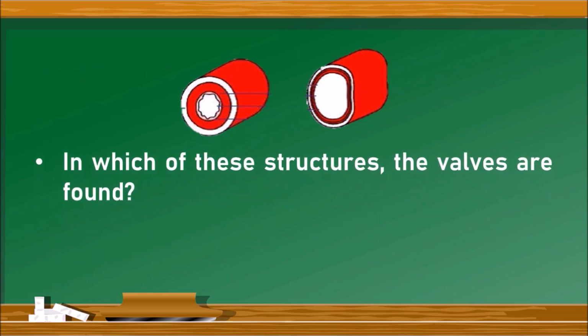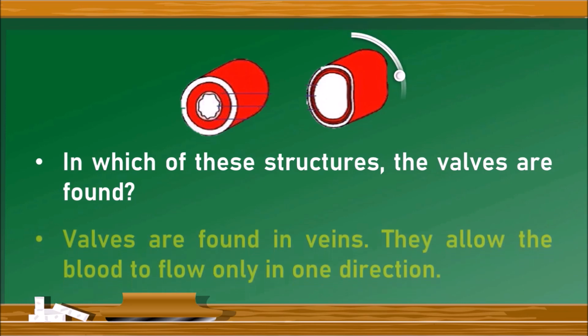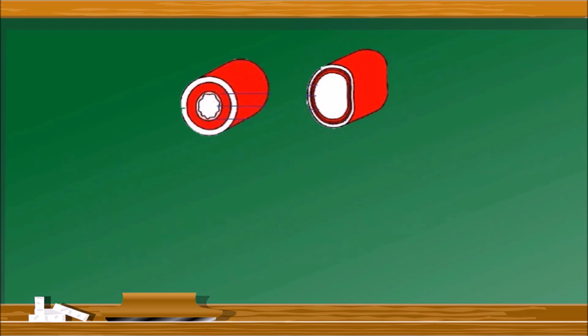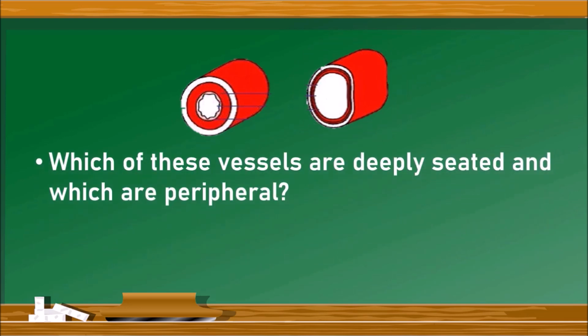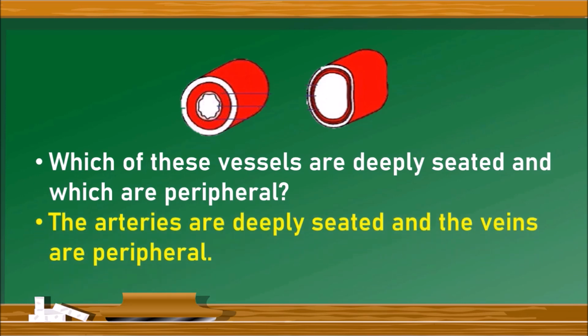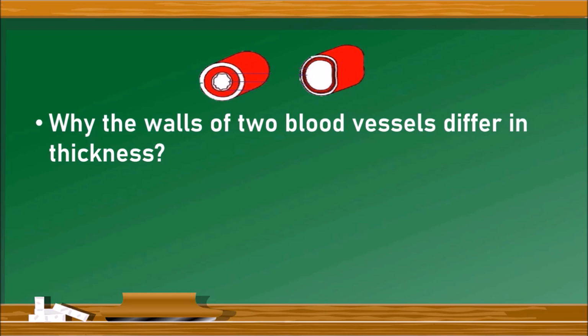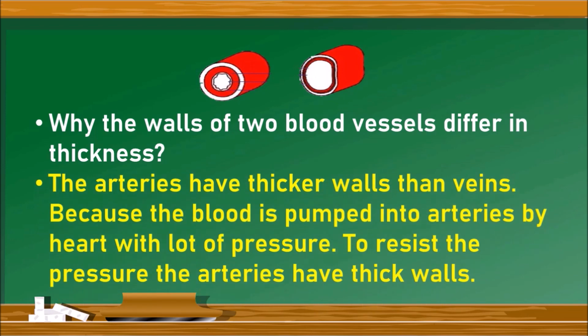Next question, in which of these structures are the valves found? Earlier we have discussed a lot of times that valves are found in veins. The next question, which of these vessels are deeply seated and which are peripheral? The arteries are deeply seated and veins are peripheral. The next question, why do the walls of the two blood vessels differ in thickness? The arteries have thicker walls than the veins because the blood is pumped into the arteries by the heart with a lot of pressure. To resist that pressure, the arteries have thicker walls when compared to the veins.